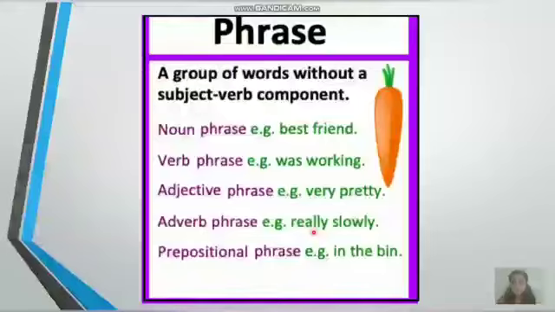And next, look at the next example. Really slowly. Here, slowly is the adverb. So really slowly becomes an adverbial phrase. And the next example is in the bin. So here, in is a preposition. So in the bin becomes a prepositional phrase. So when you look at all the examples, you can see that in none of these words combined together do you have a subject and a verb. So a phrase is a group of words without a subject and a verb component.